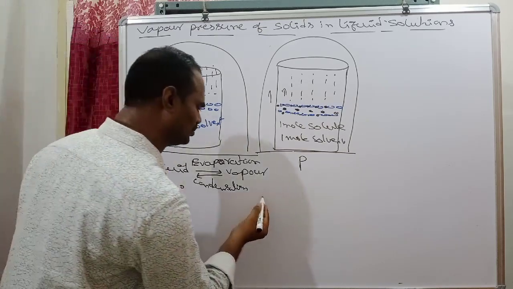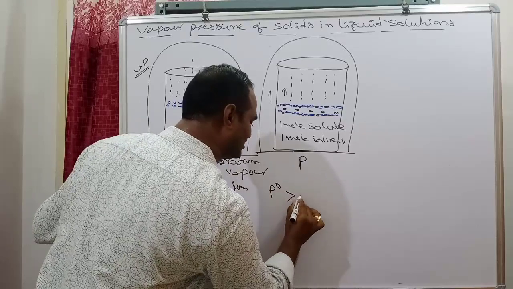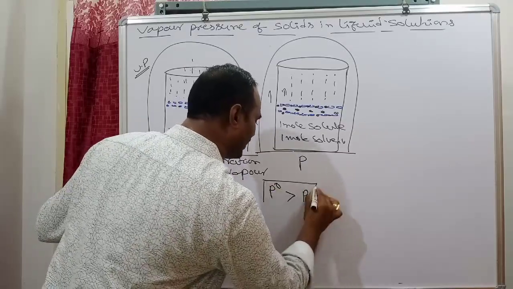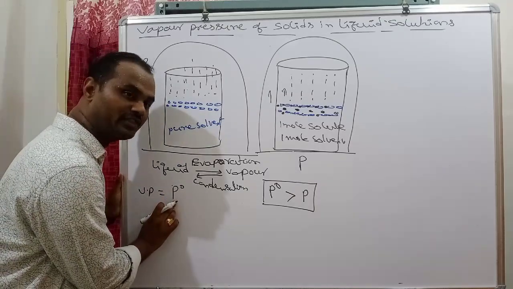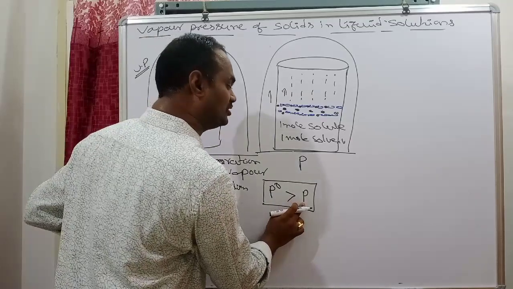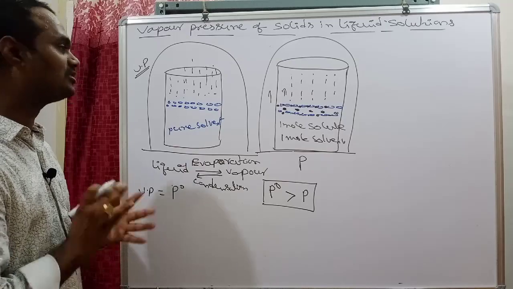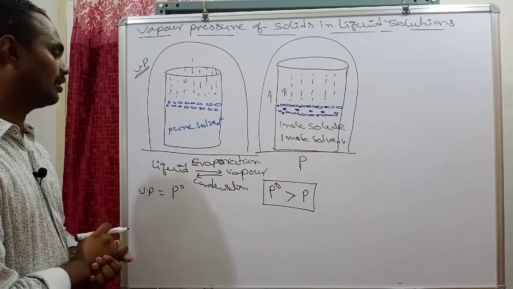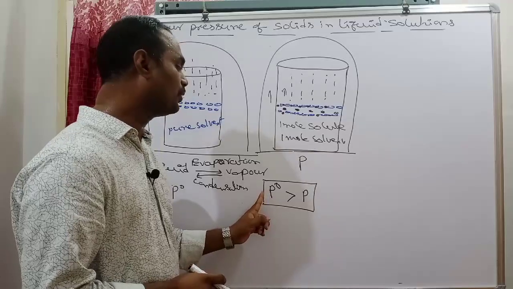Therefore, for any solution, P naught is greater than P. The vapor pressure of the solution is always less than the vapor pressure of pure solvent.